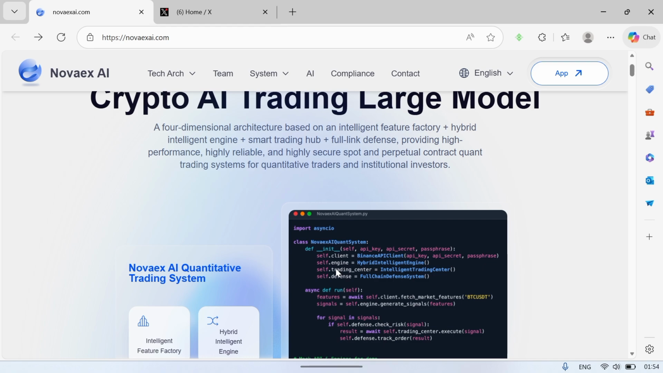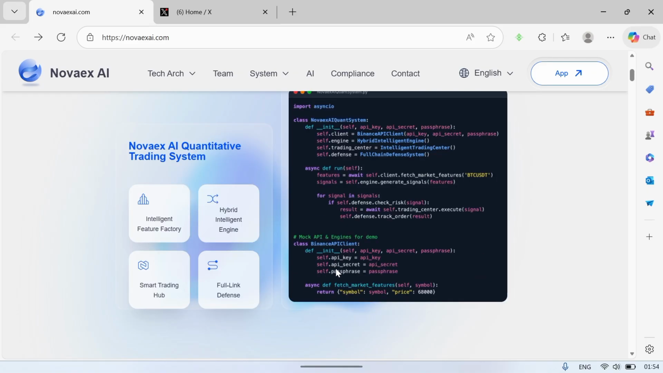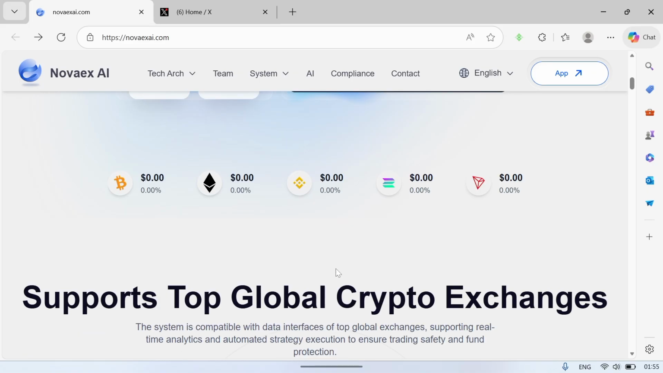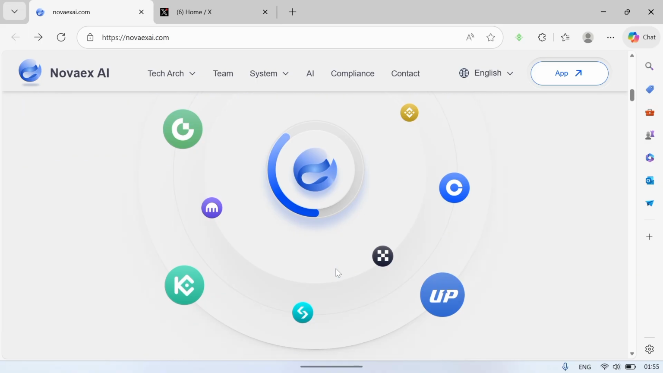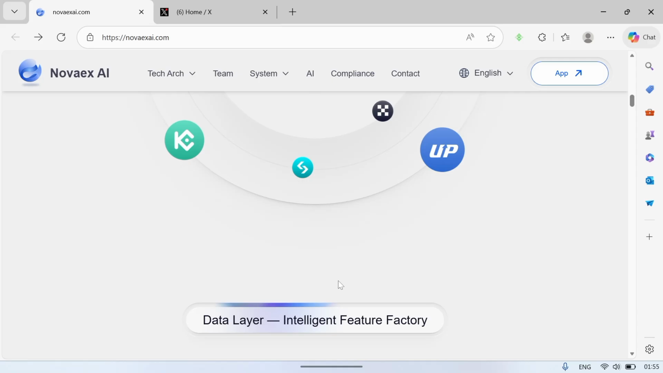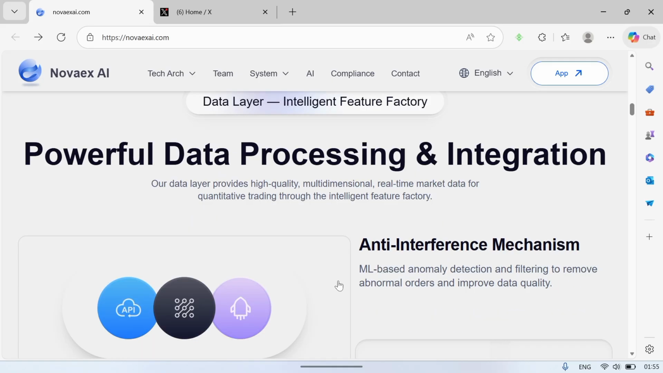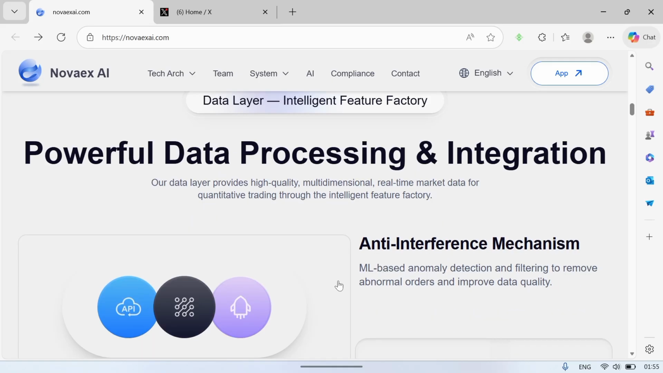Over here guys is their official website, novaexai.com, and this website is going to be in the description box of this video for you to check out. Over here you'll be able to see what they support and how they operate. They support top global crypto exchanges ranging from Binance, Coinbase, OKX, KuCoin, and different other exchanges, as you can see right here. And if you scroll further down, you get to see how they operate.